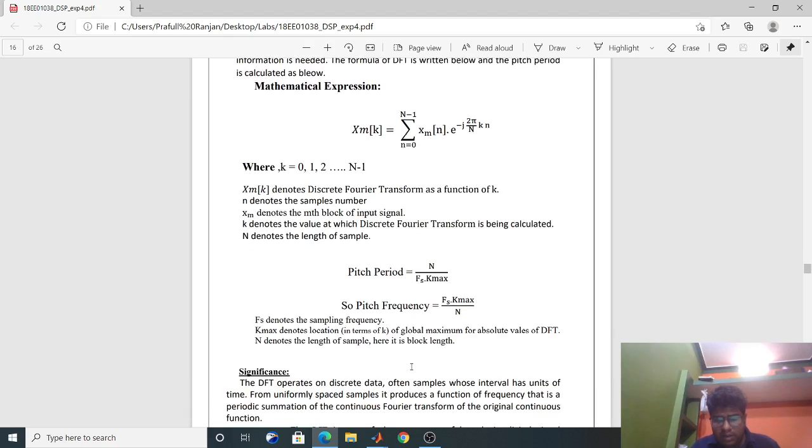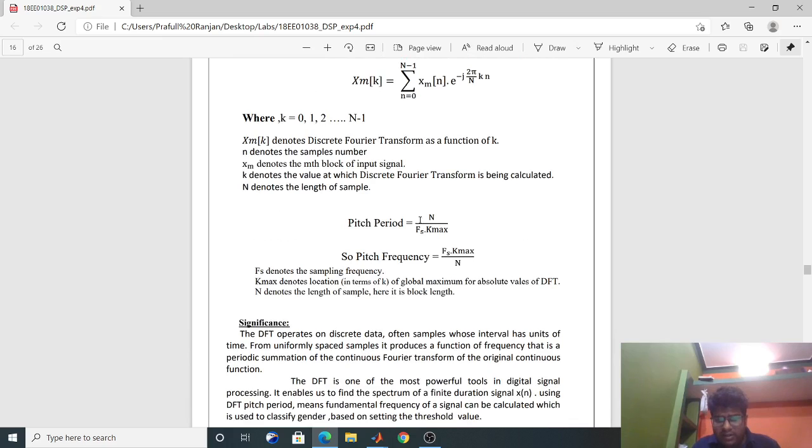mathematical terms. The pitch can be calculated as the total number of samples N divided by the sampling frequency fs, and the value of k max, where k max denotes the maximum value of the signal in the DFT. So by inverting it we can get the pitch frequency.